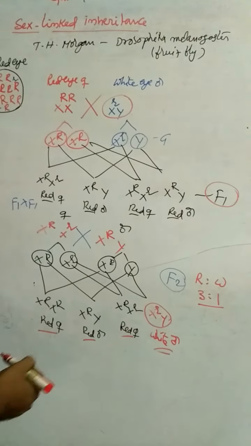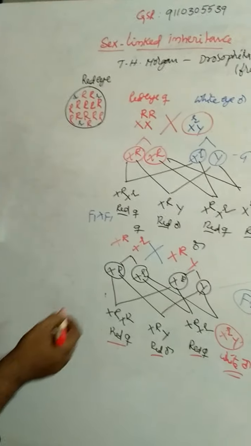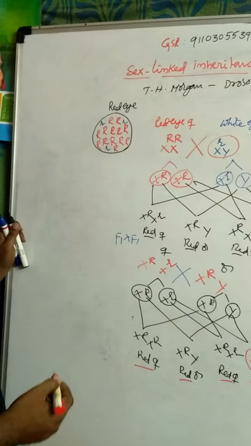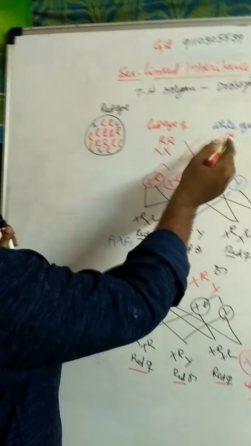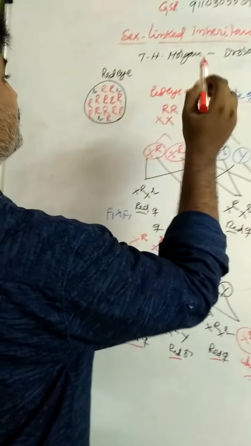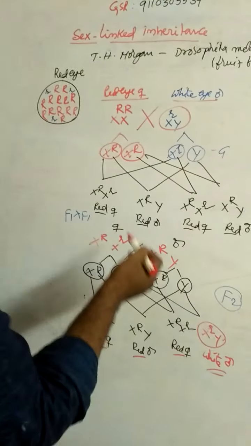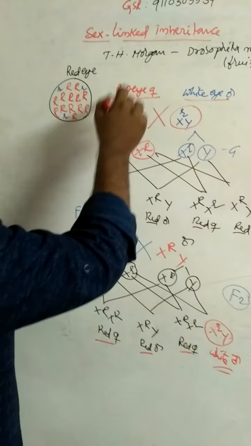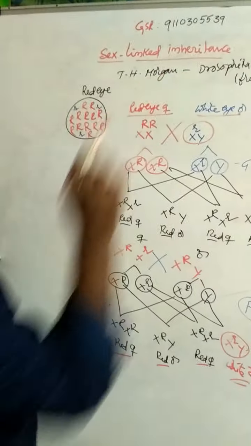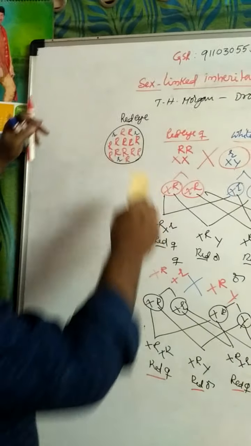We also conducted a reciprocal cross. What is a reciprocal cross? For example, the first cross was a red-eyed female with a white-eyed male. In the reciprocal cross, it is a red-eyed male with a white-eyed female.